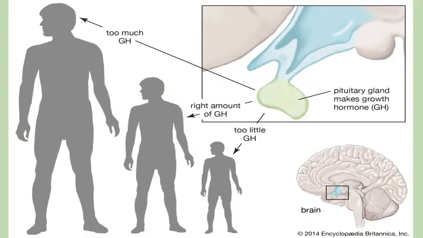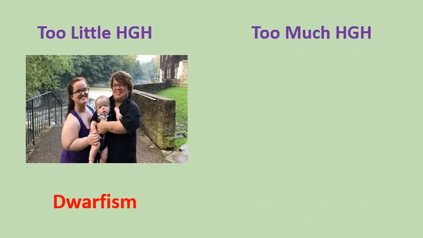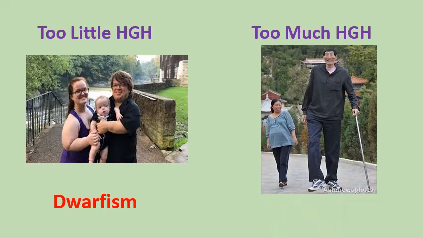In other words, too little HGH, we're going to have this kind of a body, which is called dwarfism. Too much HGH, we're going to have something like this body, and we call it giantism.